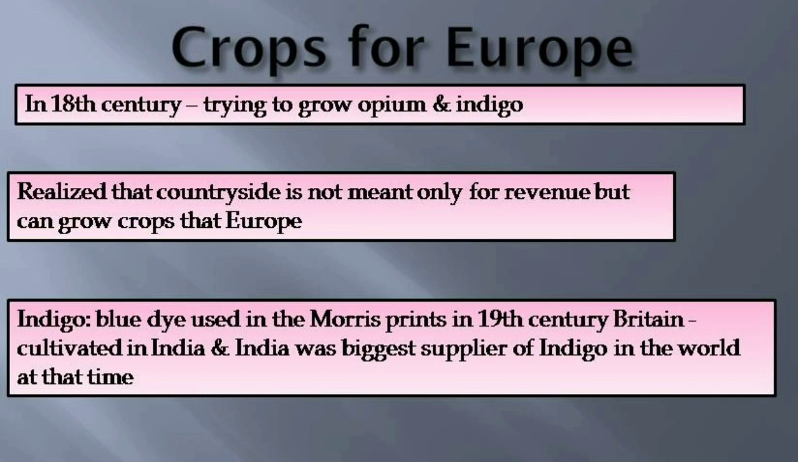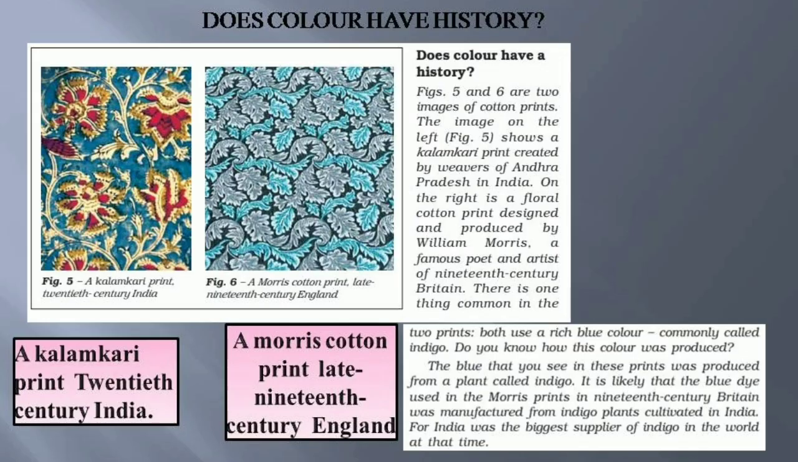The British used a variety of methods to expand the cultivation of crops that they needed. So let's take a closer look at the story of one such crop, one such method of production. The cultivation of indigo. Indigo is nothing but a color dye which is being used. So let's see whether the color has a story.